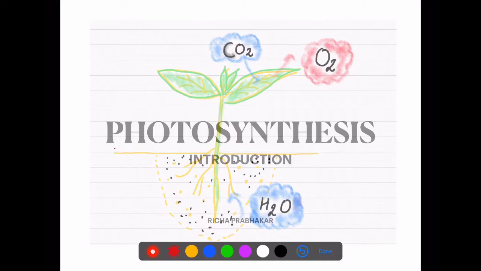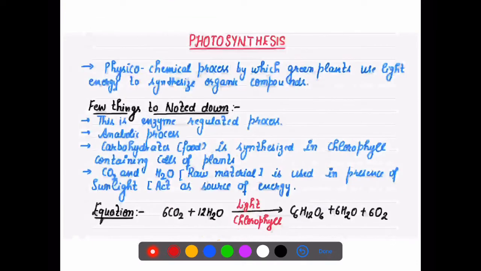Today, I am just introducing you to this new terminology of photosynthesis, how this equation was derived, and what is the history behind this process.